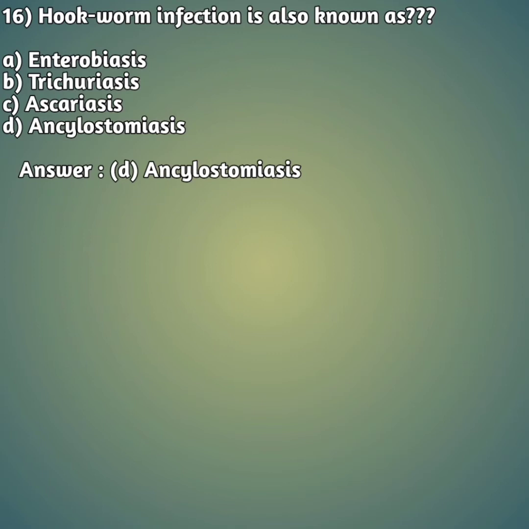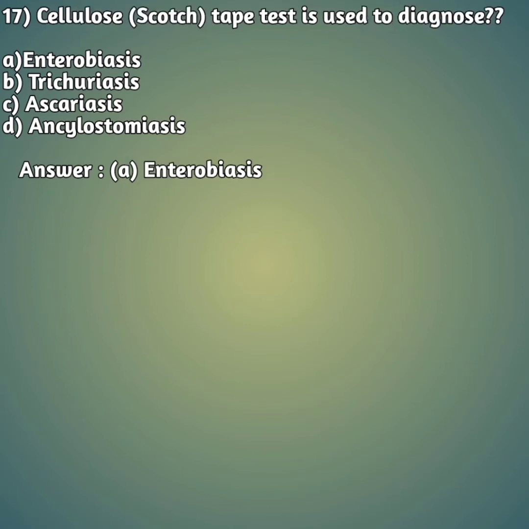Our 16th question is, hookworm infection is also known as option A enterobiasis, option B trichuriasis, option C ascariasis and option D ancylostomiasis. So your right answer is answer D, ancylostomiasis, which is caused by the hookworm infection. Moving on to our next question, that is the 17th question.